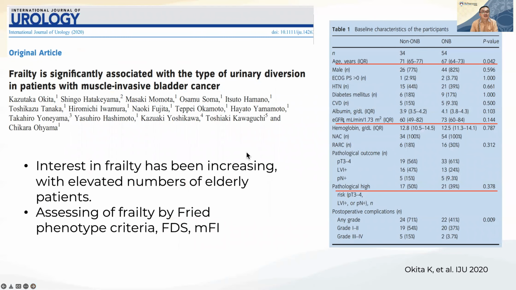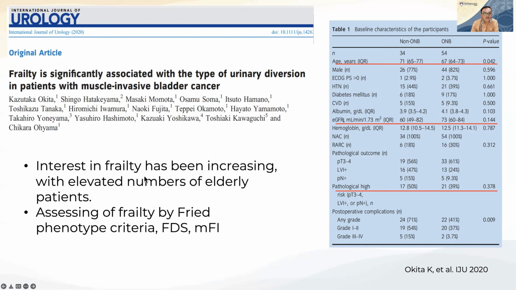Okay, before we talk about which one is a good choice for the continent diversion, we should know how bad the different urinary diversion we choose can be. This is from Japan.